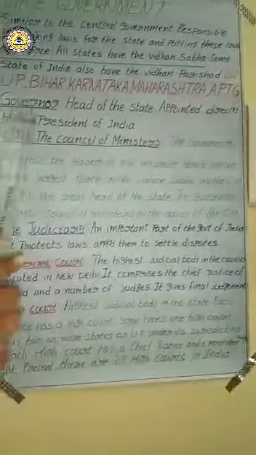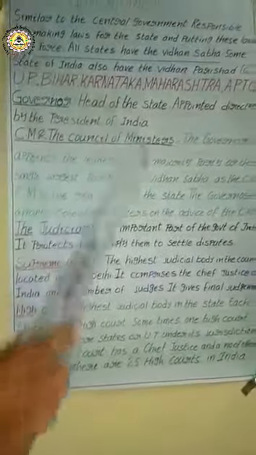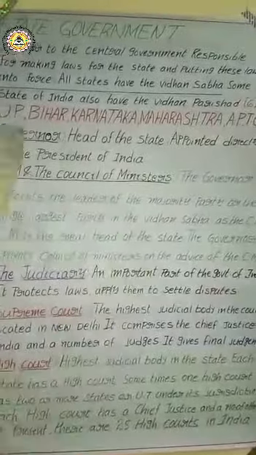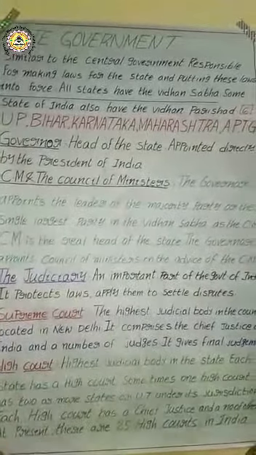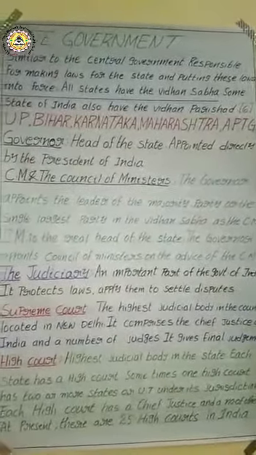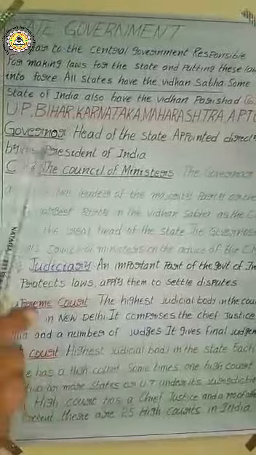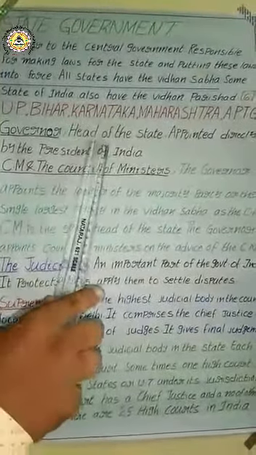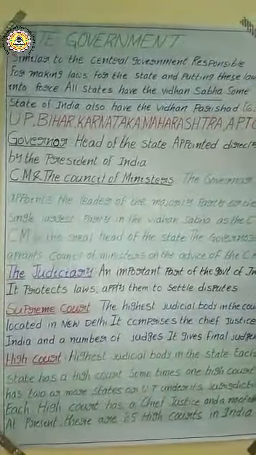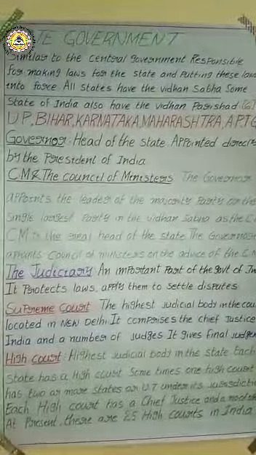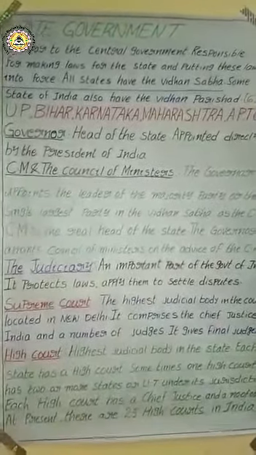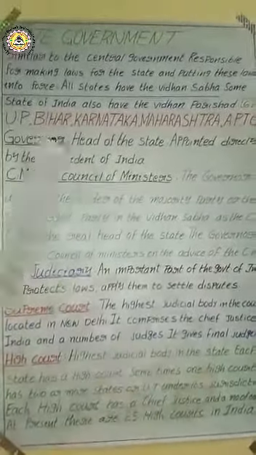Okay, now next coming to the governor. The governor is the head of the state, much like the president of India. In central government, the president is the head of the government, and in the same manner the governor is the head of the particular state. The governor of a state is appointed directly by the president of India.